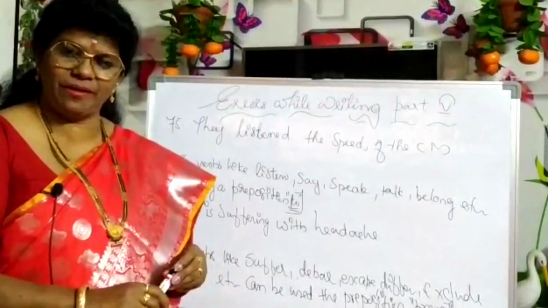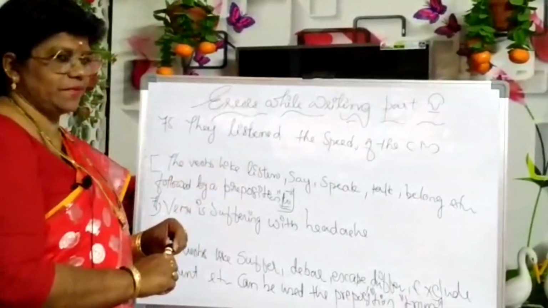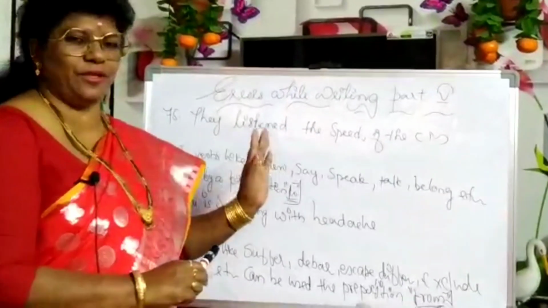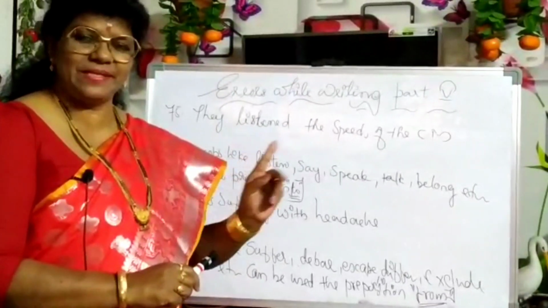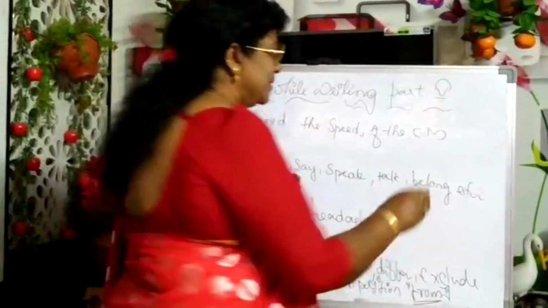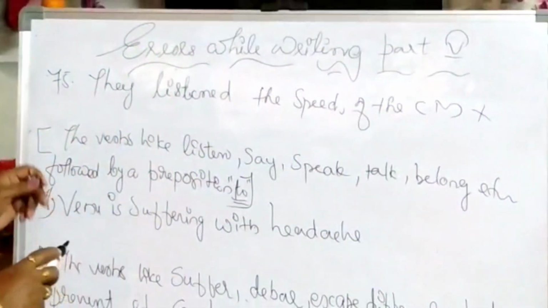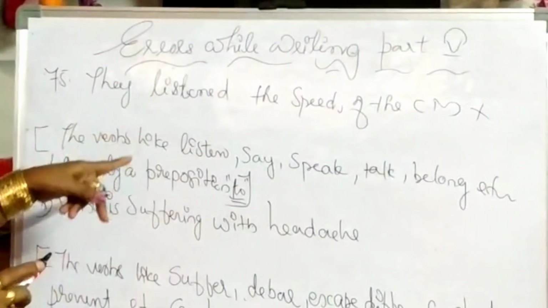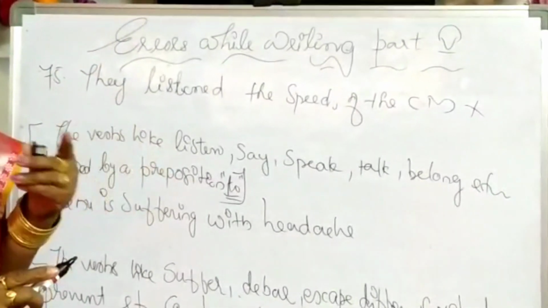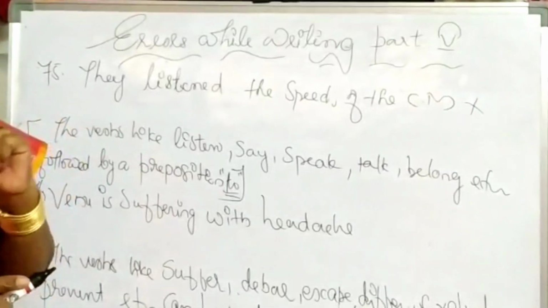Okay? Okay, fine. Next sentence. Are you all following me? They listened the speech of the CM. In this sentence, we have to use a preposition somewhere. Actually, this sentence is wrong. We have to correct it. The verbs like listen, say, speak, talk, belong, etc. must be followed by the preposition to.